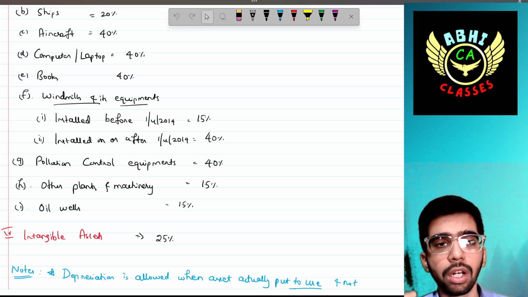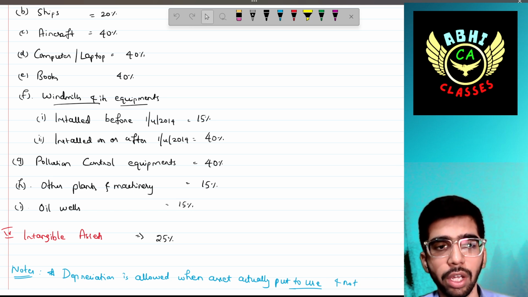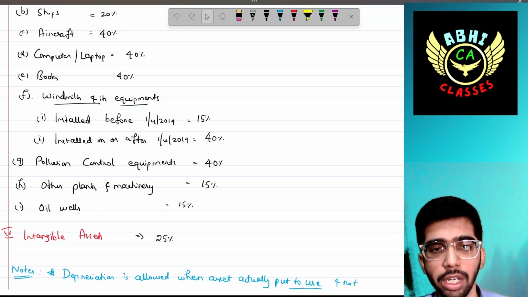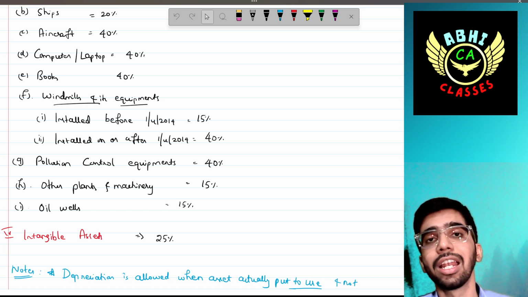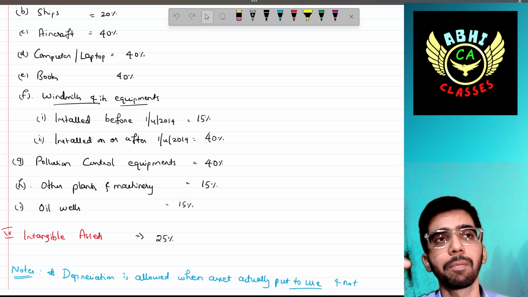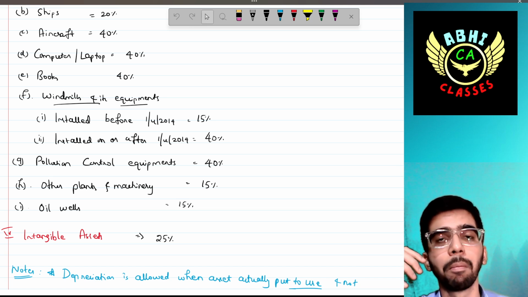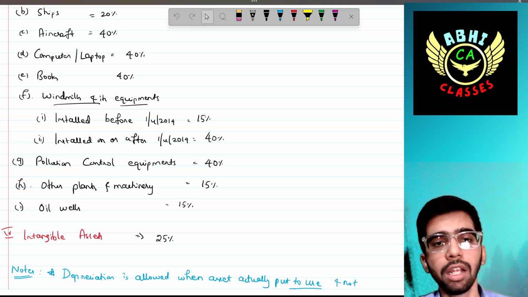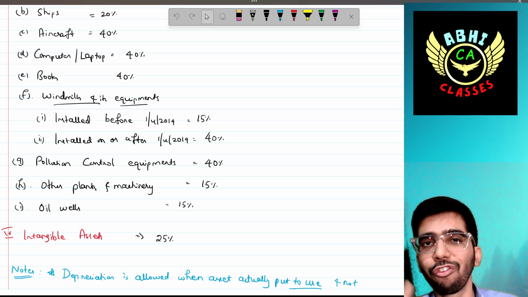Then pollution control equipments, the rate would be 40%. Then other plant and machinery, the normal depreciation would be 15%. Then oil wells, that means pump sets or oil wells in the case of mining, for its equipment the depreciation would be 15%.